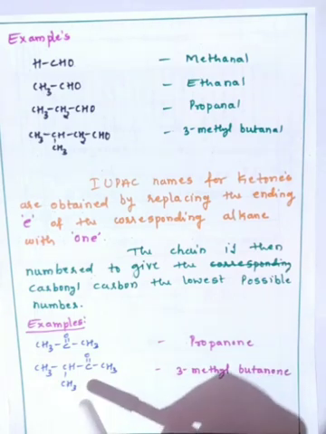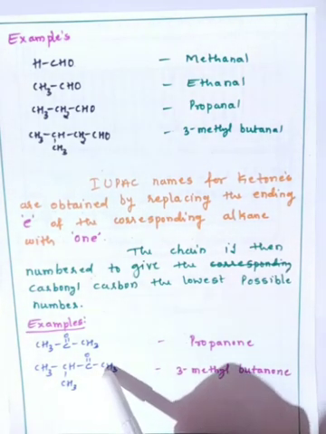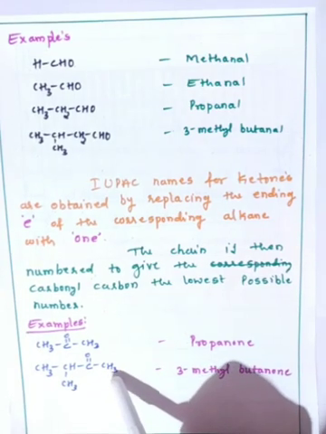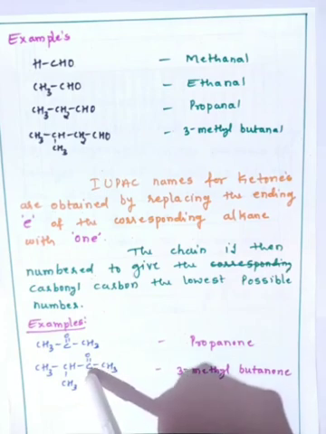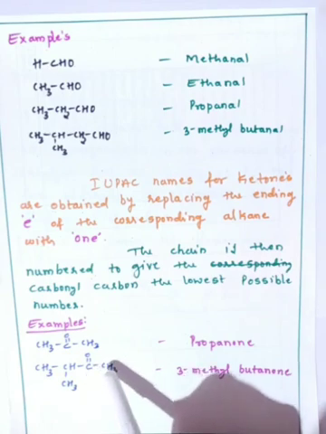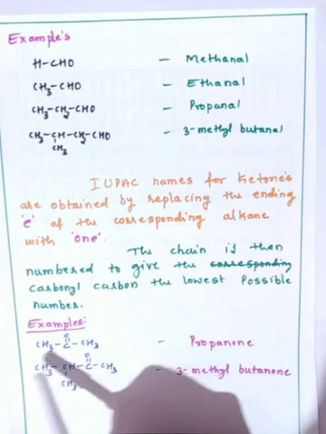Then the second molecule is here. We can start numbering the carbon atoms from this carbon atom, because the carbonyl should get the lowest possible number, so this carbon gets position 1, 2, 3, 4.